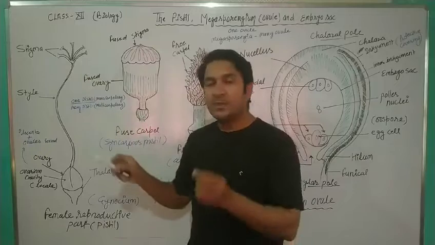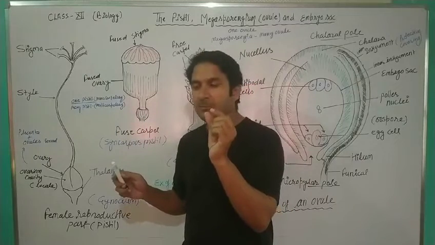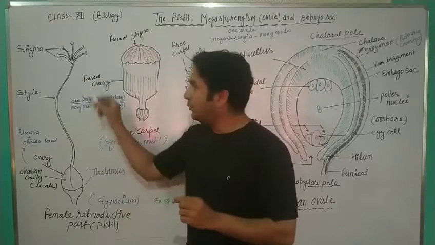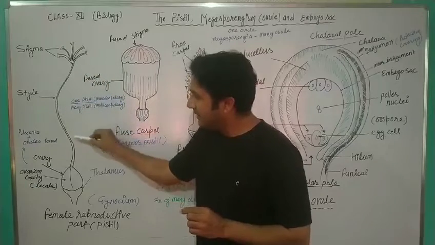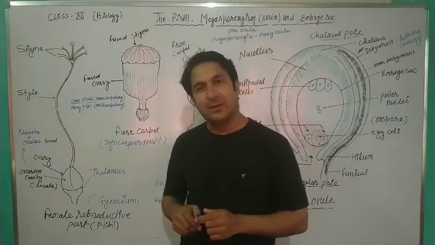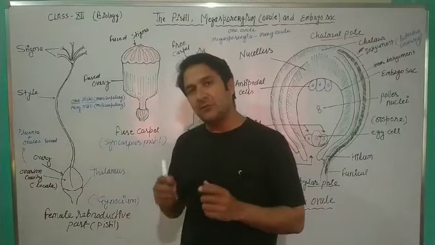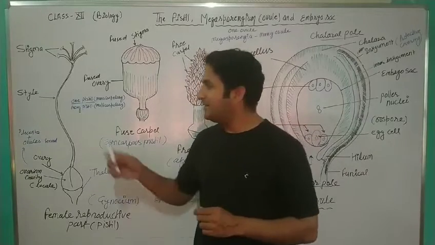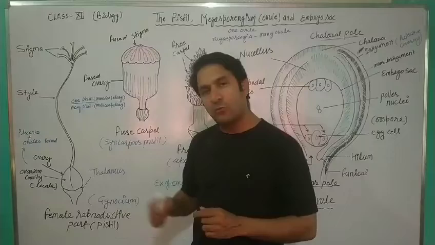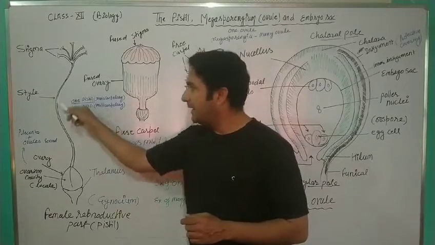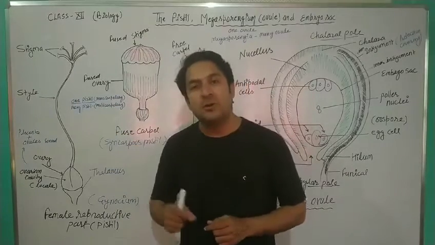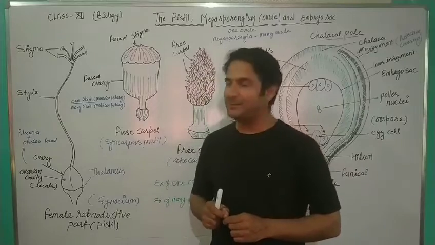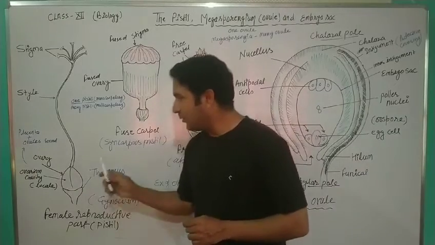The pollen tube will form inside the style. So this is the function of style. Number one, it connects the stigma with the ovary, and number two, it provides the area for the formation of the pollen tube.